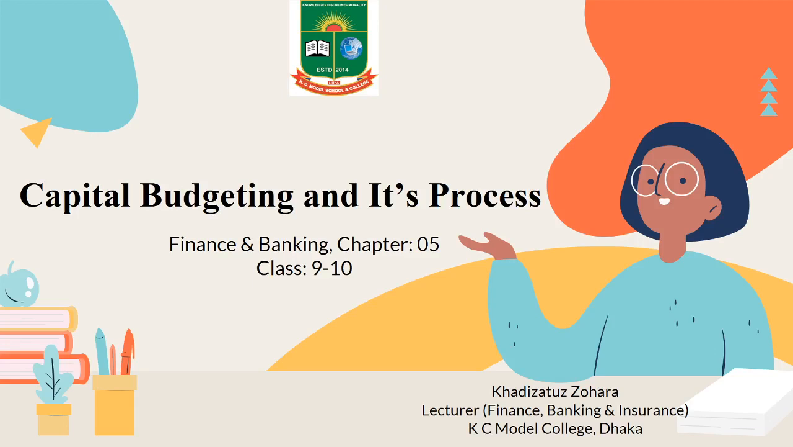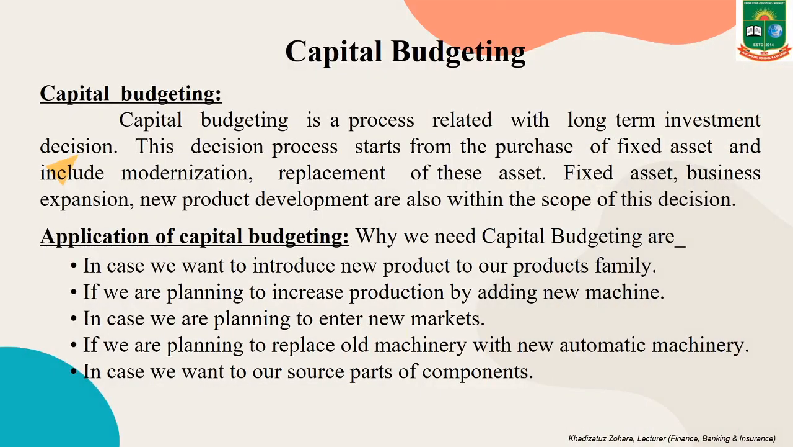Class 9 and 10. In this class, today we are going to discuss capital budgeting, its process, and the average rate of return method. At first, we will know what is capital budgeting. Capital budgeting is a process related with long-term investment decision. This decision process starts from the purchase of fixed asset and includes modernization, replacement of this asset, etc. Fixed asset, business expansion, new product development are also within the scope of this decision.